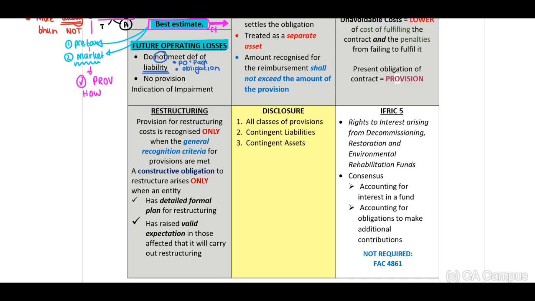Now, a future loss, guys, what is the obligation in terms of that? We know that there is going to be losses. Okay, now it doesn't meet the definition. Therefore, we will not recognize a provision. But it is important that this can be an indication of possible impairment, and you will have to apply IAS 36 and test for a possible impairment.